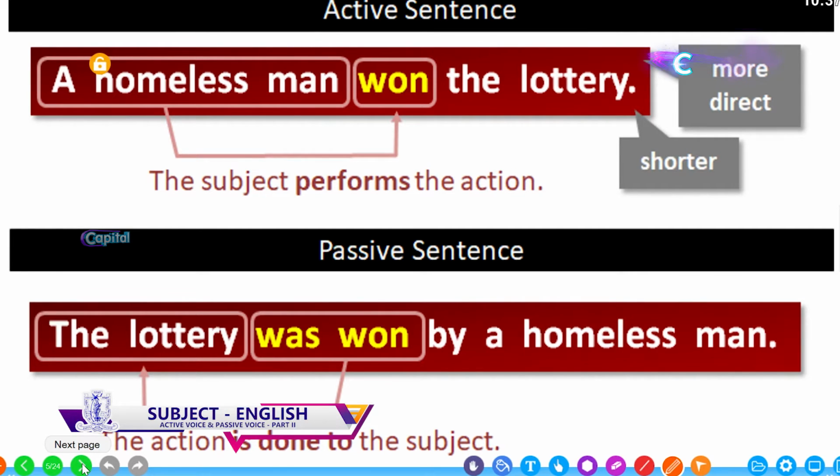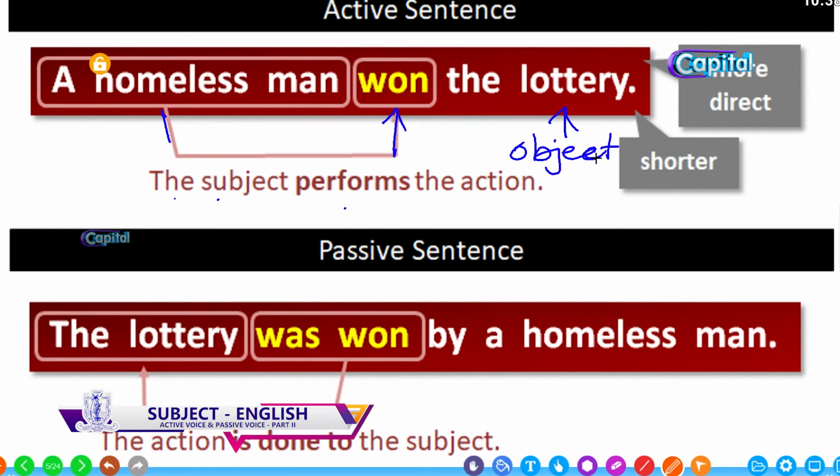Let's go through how to change the past active to a past passive, simple past. A homeless man won the lottery. Here you can find the subject by asking the question who: the homeless man. So this is the subject. This subject performs the action, so here the subject gets the importance. Then asking what did he win gives the object for you. What did he win? The lottery. This is the object.